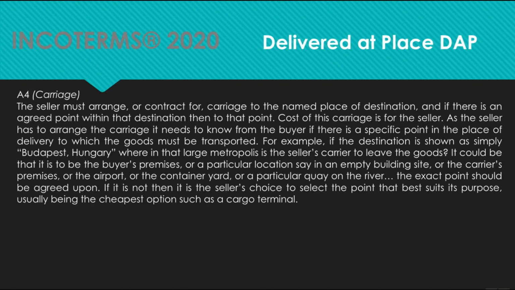For example, if the destination is shown as simply Budapest, Hungary, where in that large metropolis is the seller's carrier to leave the goods? It could be that it is to be the buyer's premises or a particular location, say in an empty building site, or the carrier's premises, or the airport, or the container yard, or a particular quay on the river. The exact point should be agreed upon. If it is not, then it is the seller's choice to select the point that best suits its purpose, usually being the cheapest option such as a cargo terminal.